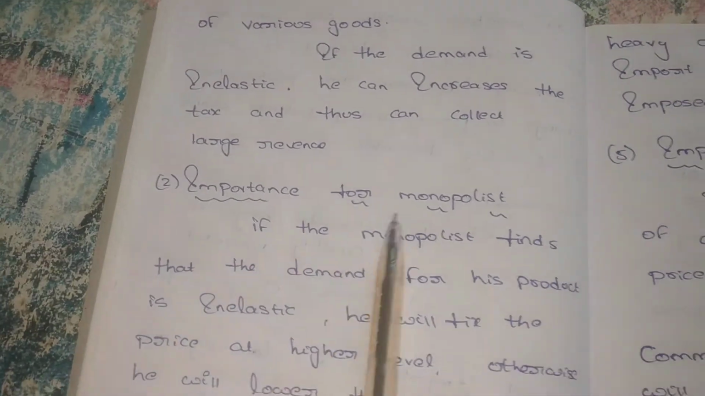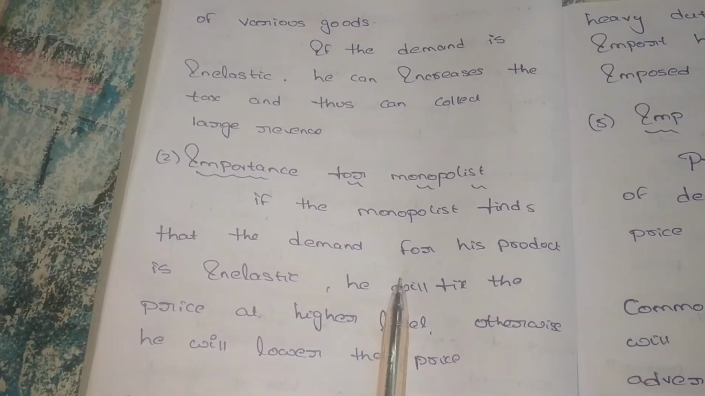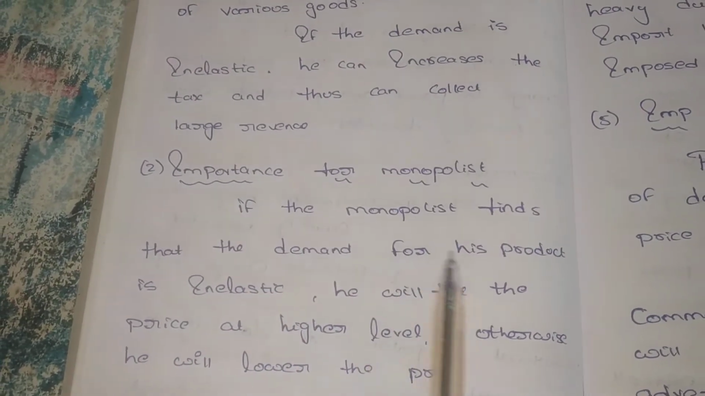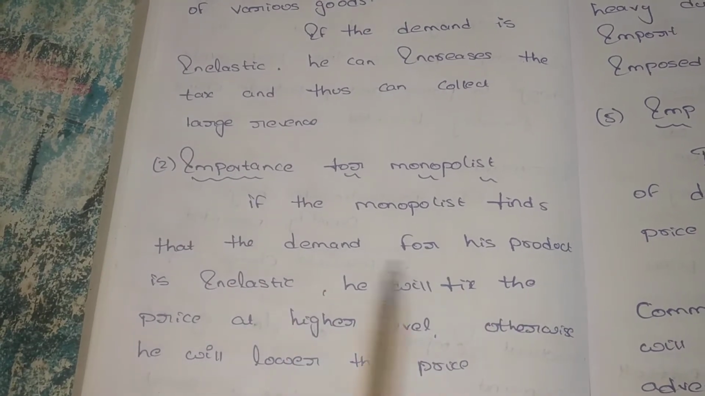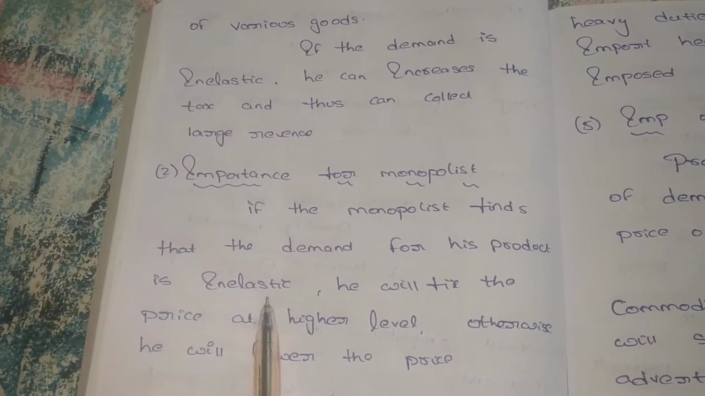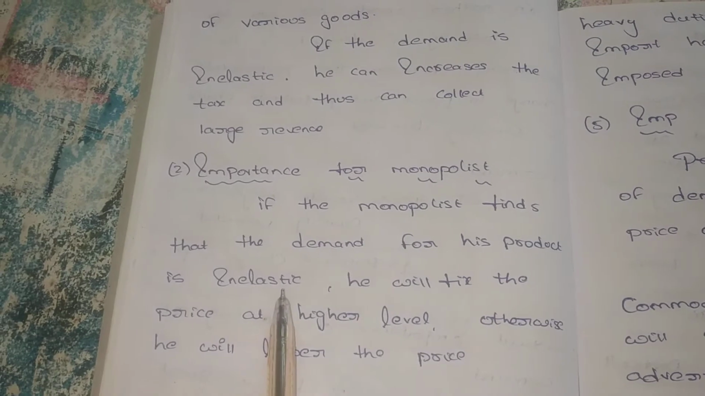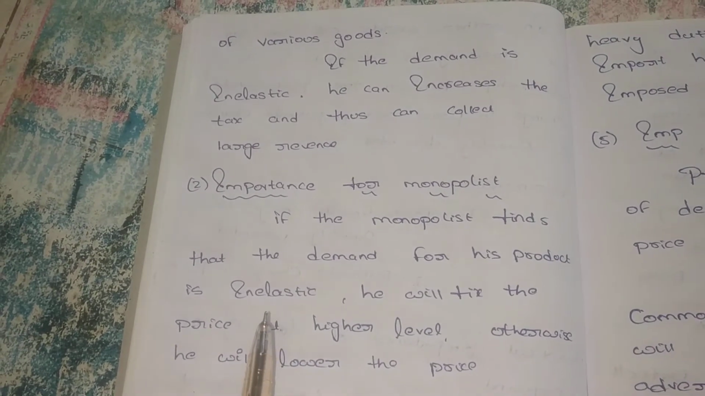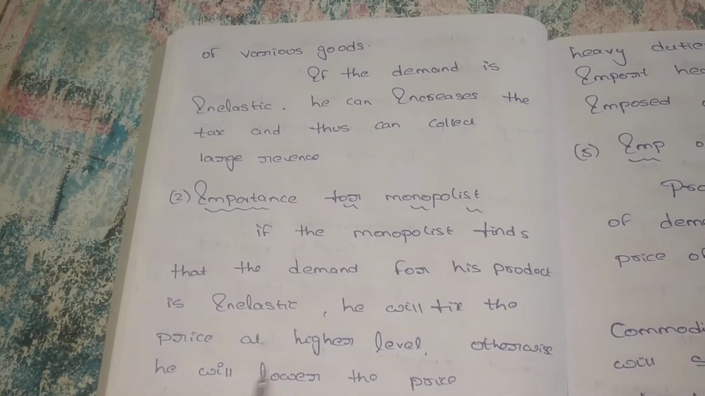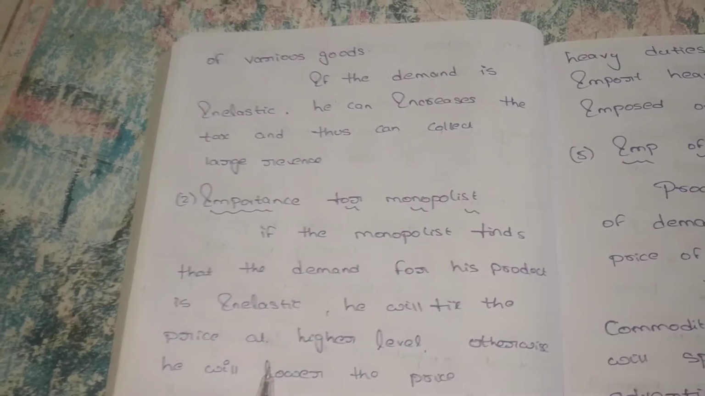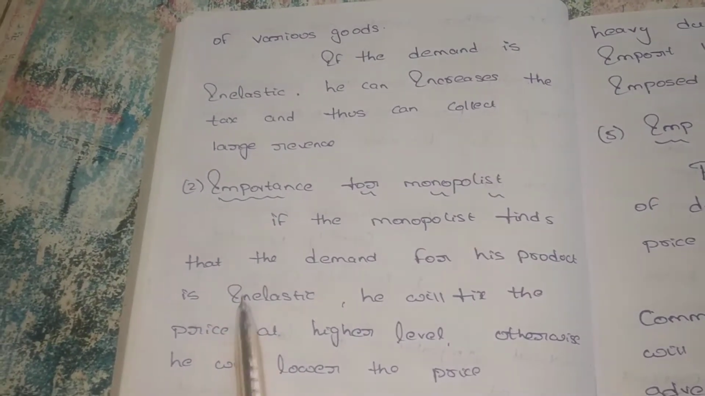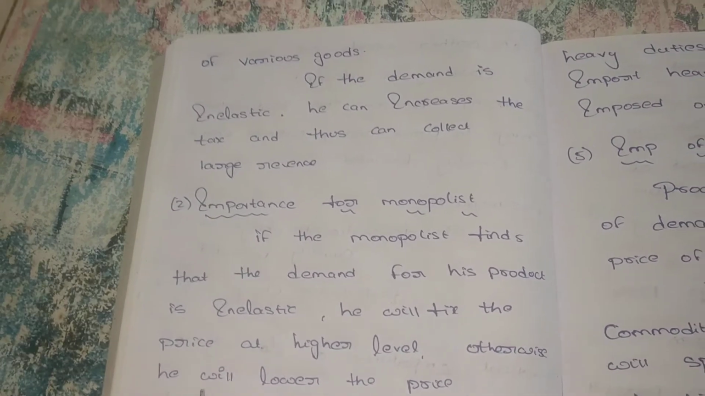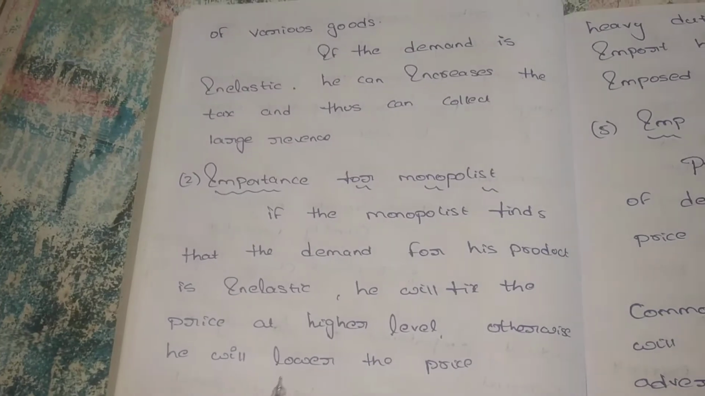And it is important for the monopolist. Who is the monopolist? If the monopolist finds that the demand for his product is inelastic... A monopolist produces some homogeneous products like toothpaste. They have different flavors of toothpaste. We can say that this kind of producer is a monopoly. There is Close-up, Colgate. Now there is charcoal in Colgate. So they have different flavors, but they are close substitutes. We can say it is a homogeneous product.